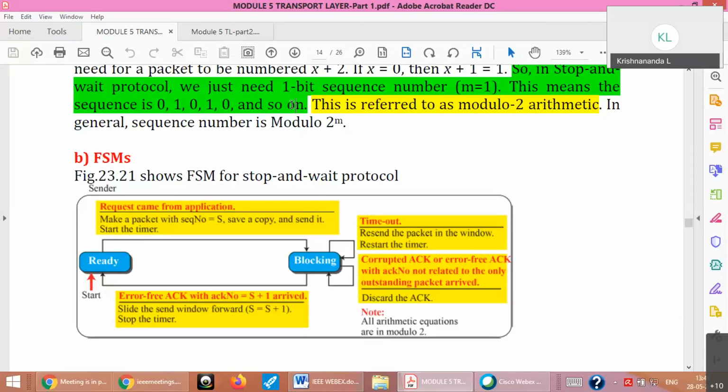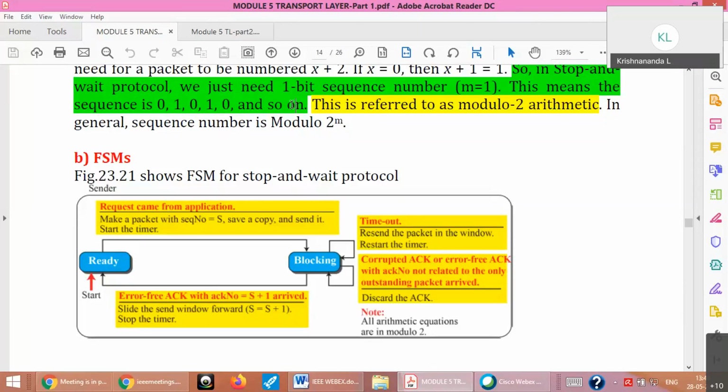So let's start with your numbering 0, let us say, and 0 you have sent, and you expect acknowledgement 1. Both are received correctly, it's good, no issues. So here it is slided forward, that is R equal to R plus 1 and S equal to S plus 1. So this is case 1, a normal case where packet and acknowledgement both are received safely.